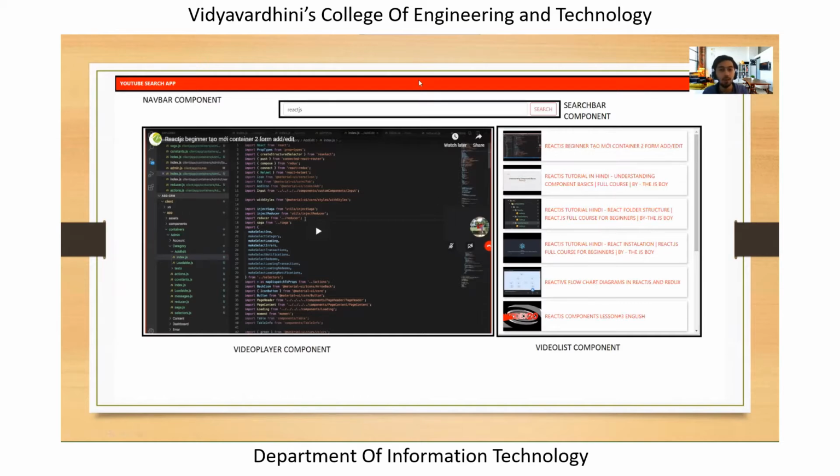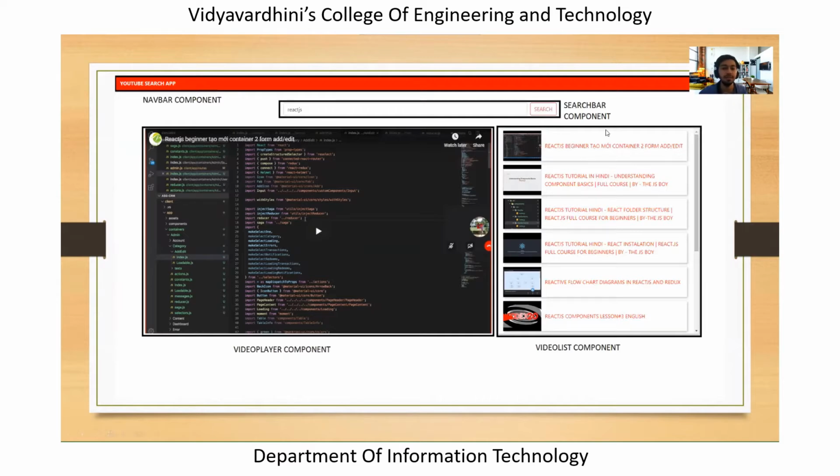So in this case, we have multiple components available here. Each component is responsible for performing certain actions, whether static or dynamic, right? So in this case, you can see that we have a navbar component on the top. This is just the navbar, like other websites have, like the home page, about us page, and all those. So it's just the navbar component used for displaying static data, like the background in red and the text called YouTube search app, like the logo kind of stuff.